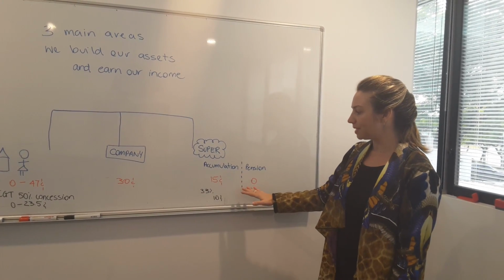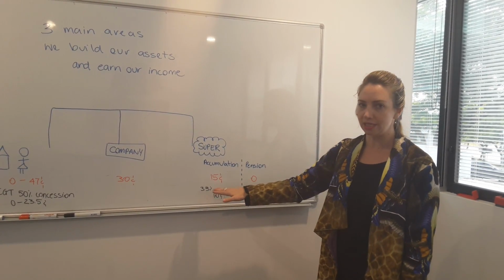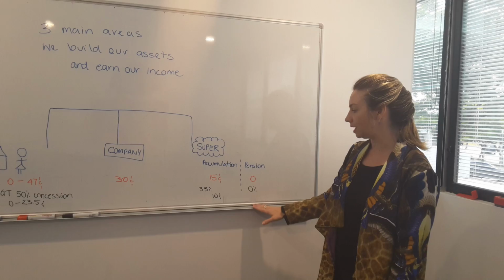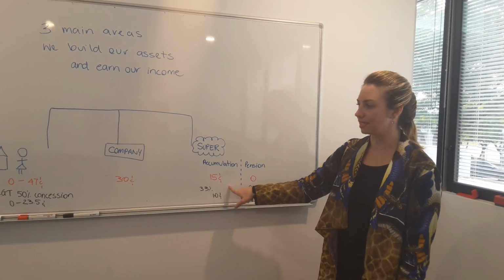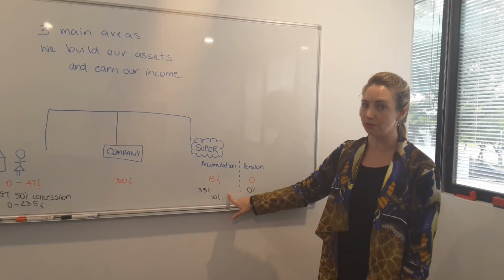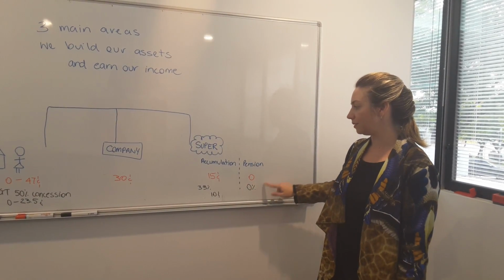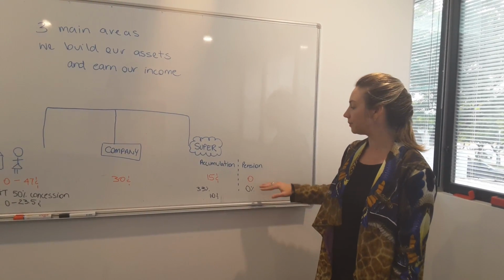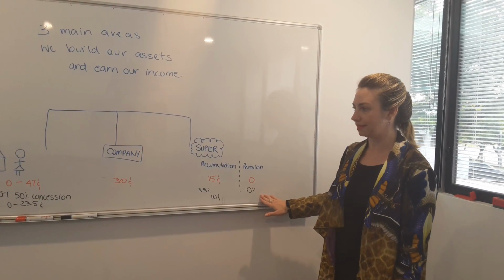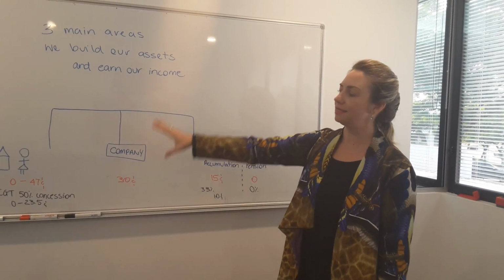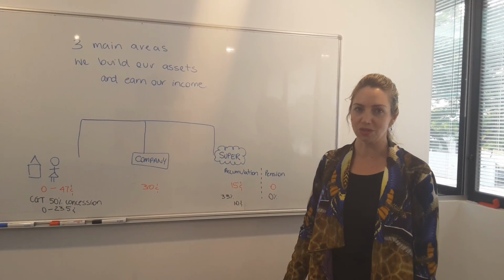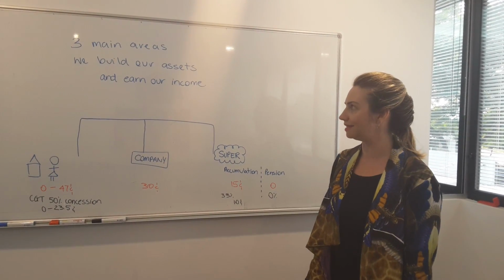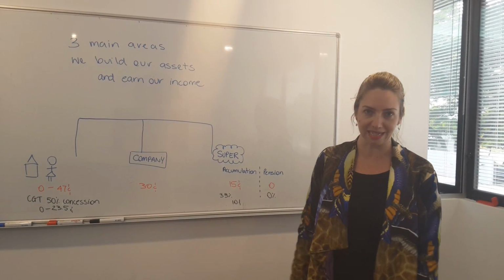When we come over to the super tax system, the concession is 33%, the discount that you get. However, the tax rate's lower, so it means that you end up paying a lower tax rate overall. If your assets then go into pension phase, they'll then be taxed at a 0% tax system. Company system, there's a number of different benefits where we have concessions on capital gains tax, which is more complicated than we need to discuss today.